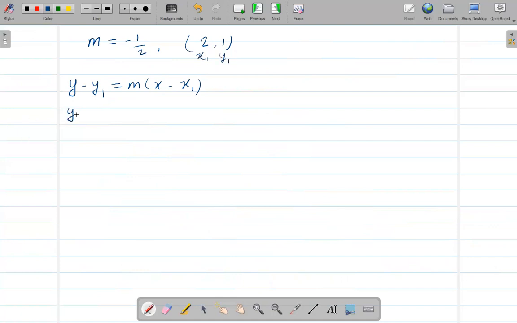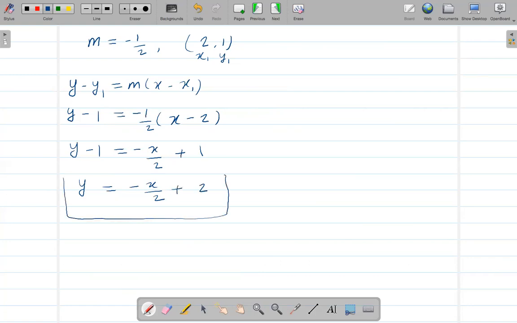So y minus 1 is equal to negative 1/2 times x minus 2. Then distribute this, so negative x over 2, negative times negative is positive. So negative 1/2 times 2 is just positive 1, right? And then move this to the other side, this negative will be positive, so y is equal to negative x over 2 plus 2. So this is the equation.